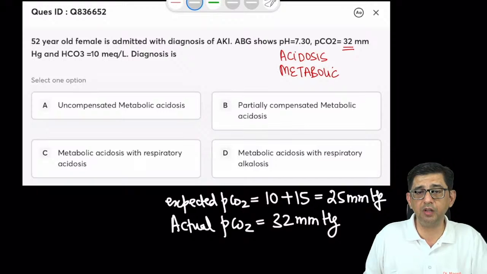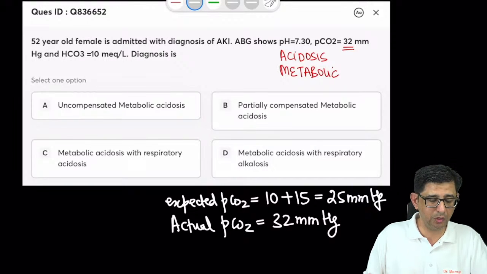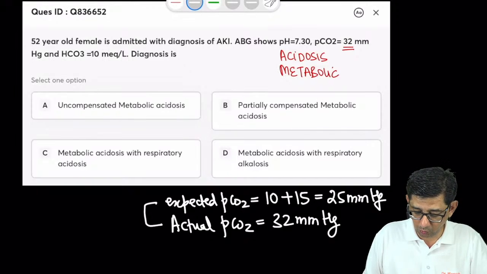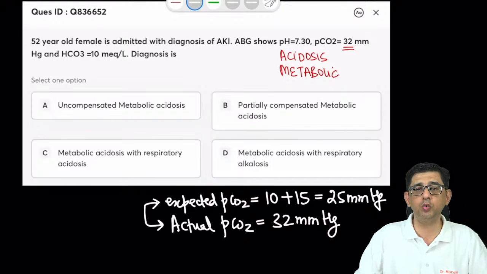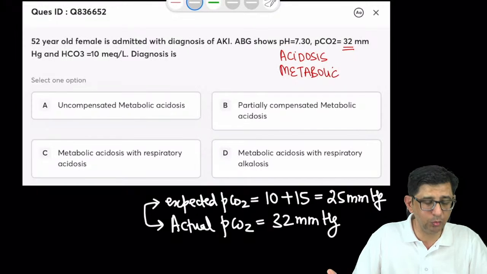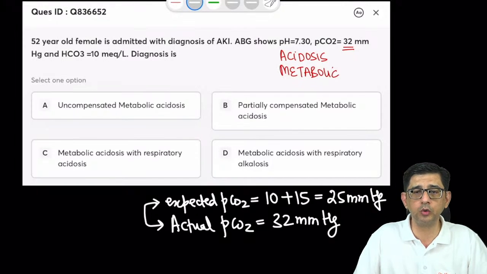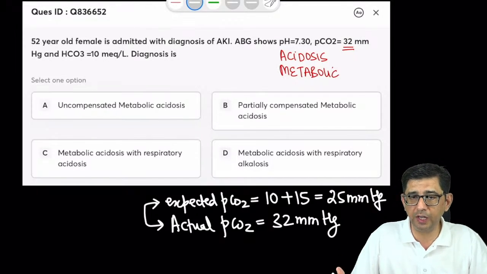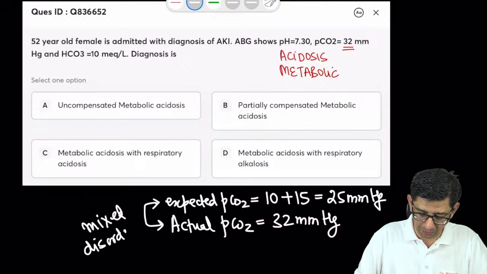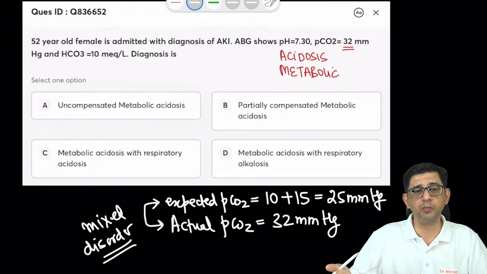The expected is 25 millimeters of mercury, and both the values are not matching. Because both the values are not matching in this condition, you have to always, in metabolic acidosis MCQ, apply modified Winters formula. होता क्या है, जो भी बाइकार्बोनेट का वैल्यू दिया होगा उसमें आप 15 को जोड़ देना. Whatever mathematical value will come, you have to match it with the actual value. Because there is no matching in this case, that means that this is an example of a mixed disorder, and therefore the correct answer for this one would not be what a lot of guys are prompting.